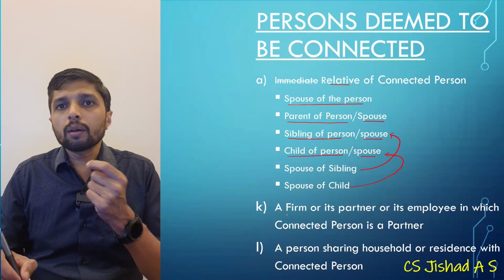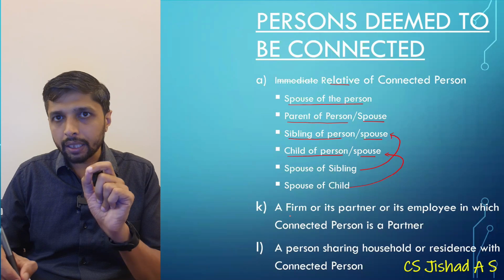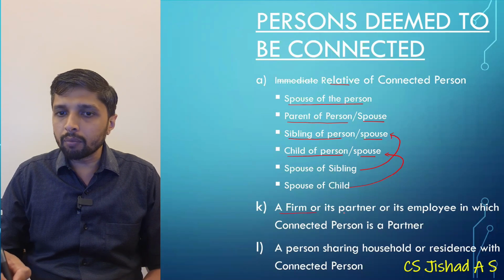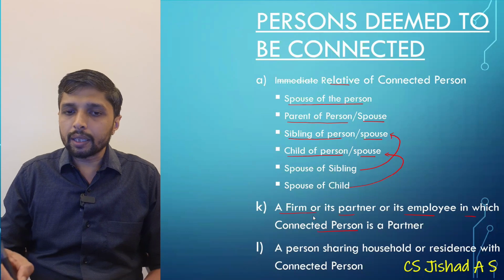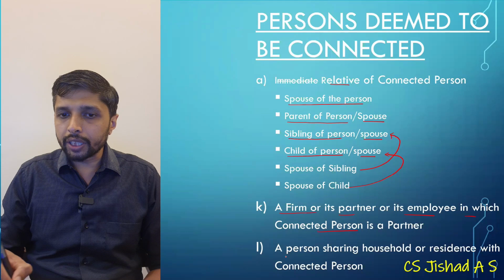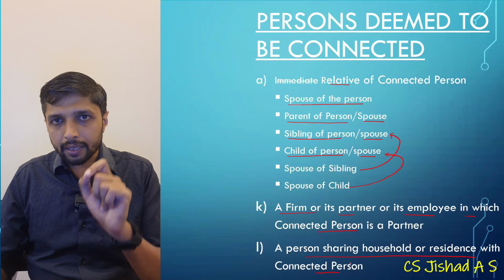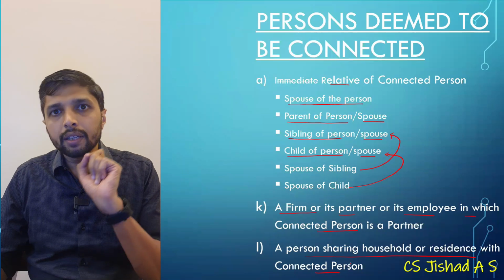Then two more provisions are added. There were 10 points. Now we are having 12 points. Okay. Point number 11 is a firm or partner or its employee in which connected person is a partner. Then last point, point number 12, a person sharing household or residence with the connected person. So these changes are in persons who are deemed to be connected.